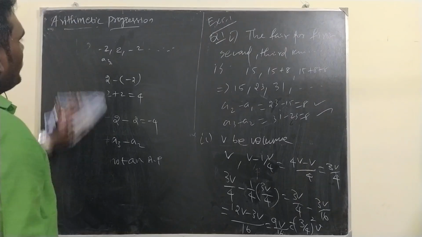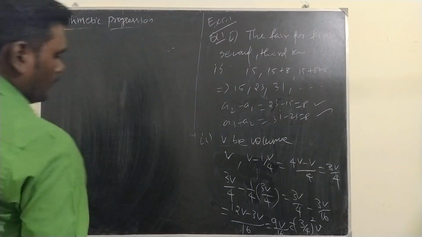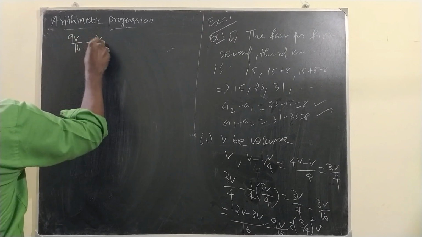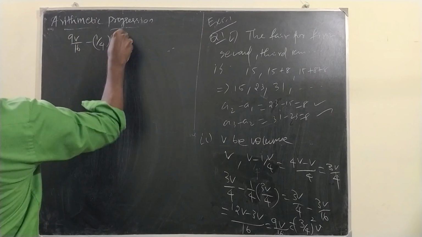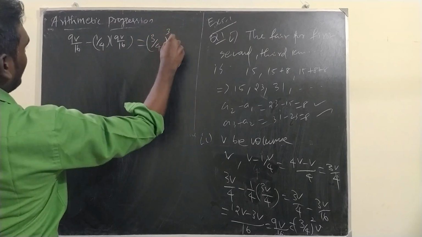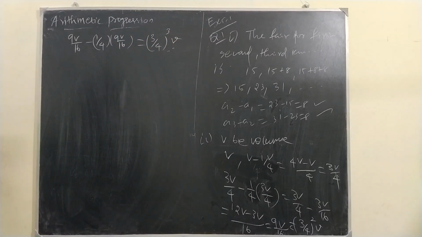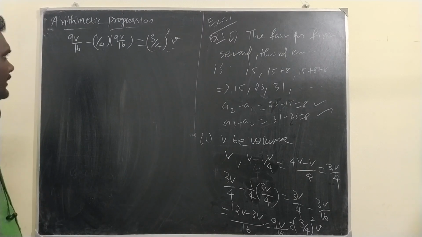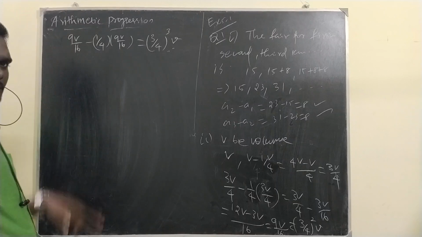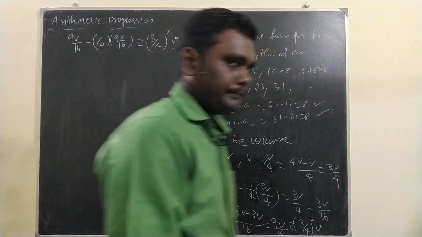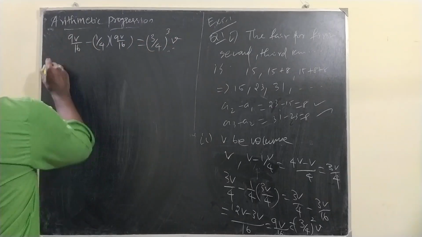So it is 9V by 16 minus 1 by 4th of 9V by 16 will be removed. No wonder we get 3 by 4 whole cube V. Check yourself, simply multiply by 4. That is all. Got it? Next, the third subdivision.